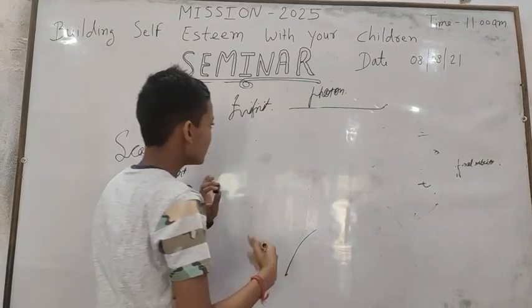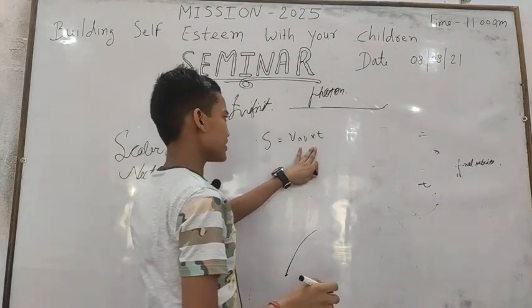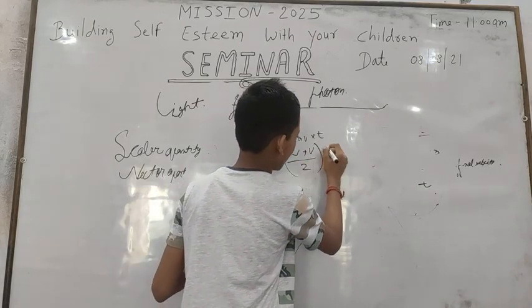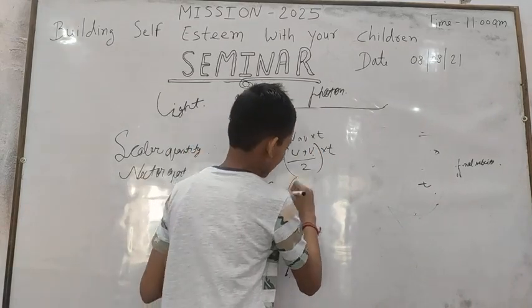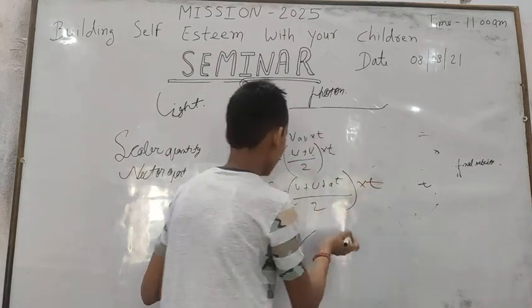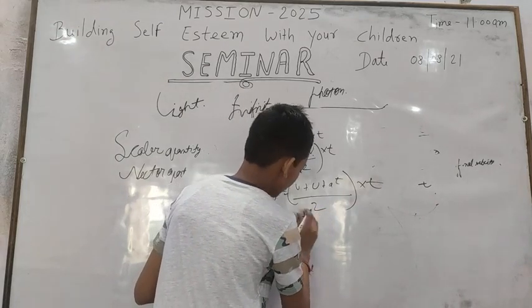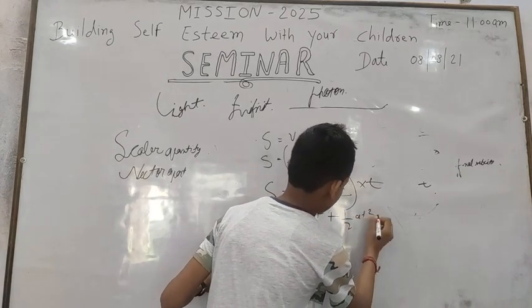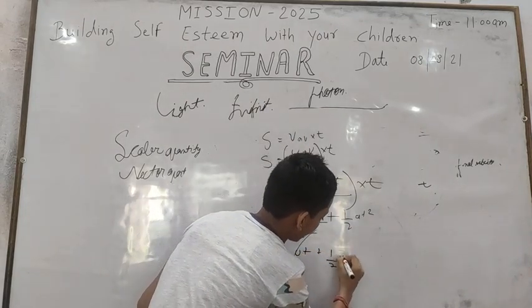Let's take the second. We know distance is equal to speed into time. V average is equal to u plus v by 2, into time t. By substituting the value of v from the first equation, we get u plus u plus at upon 2 into time t. Let's multiply t, so s is equal to 2ut plus a t square upon 2. Let's cut them. S is equal to ut plus half a t square.